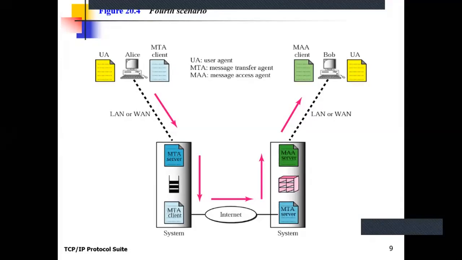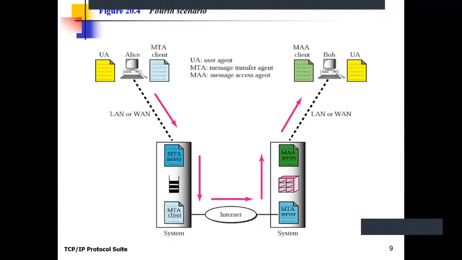Clear? Now the role of this MTA client and MTA server is, from mail server, for pushing the mail from the mail server of the sender to the mail server of the destination. It uses the MTA client. Okay, MTA server is used to receive the mail from the sender's mailbox or sender's mail server.